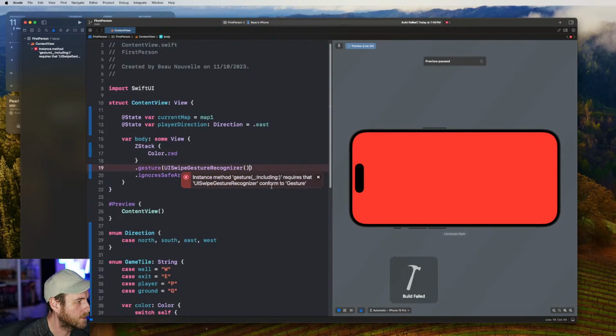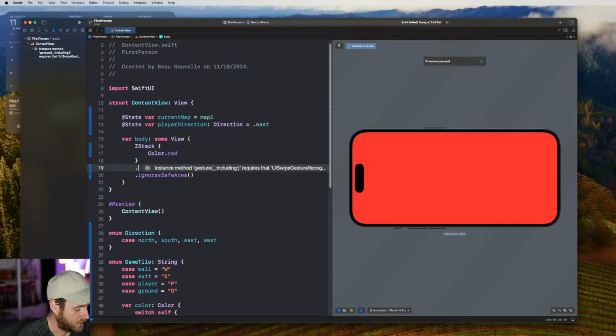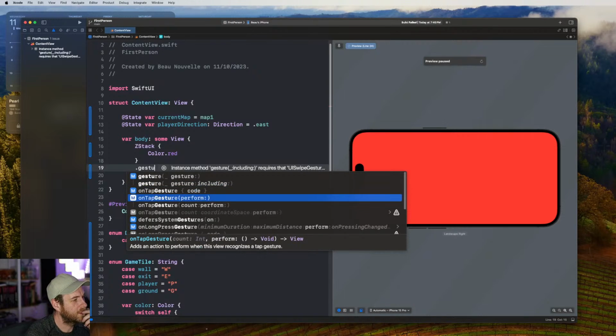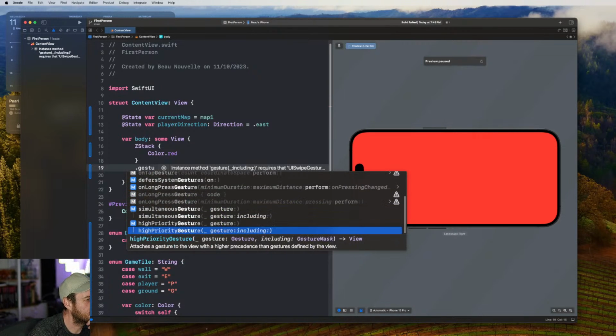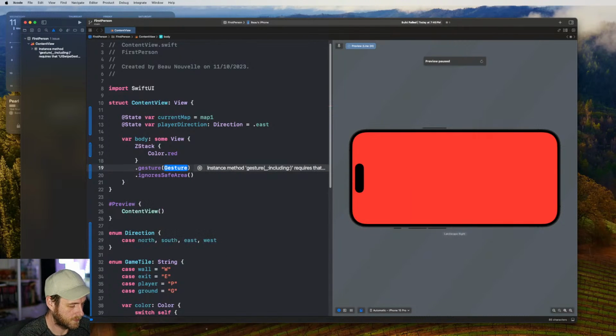What am I doing wrong here? Form to gesture. Oh, okay. So what we need to do is change this. I'll figure out what the API is in a second. Nope. On tap, we got long press, simultaneous gesture.